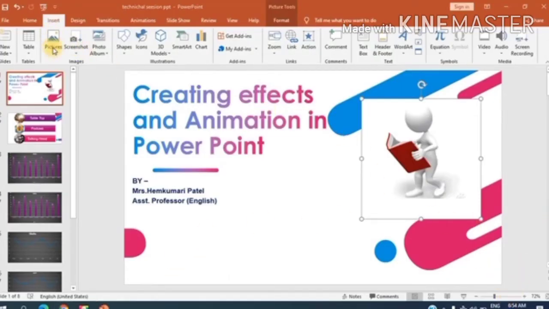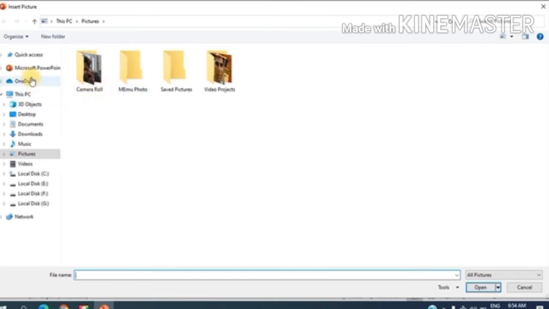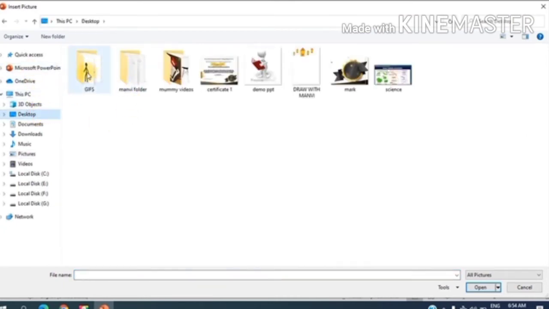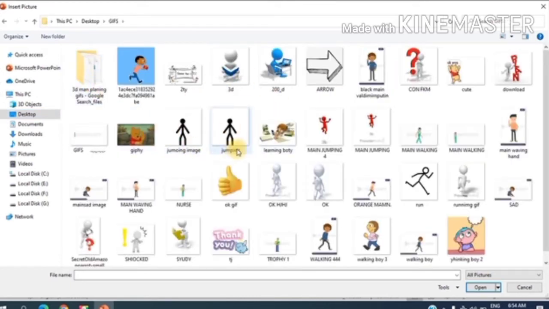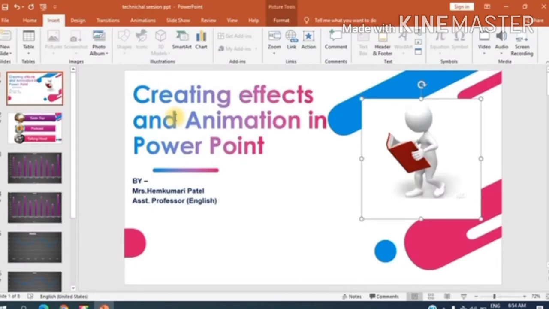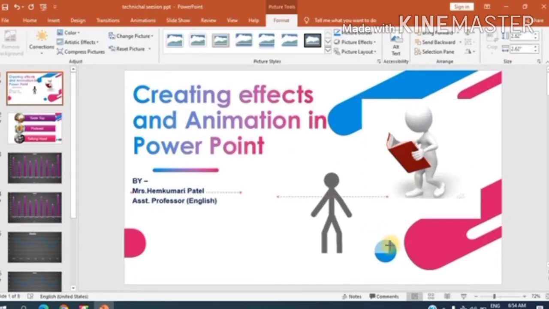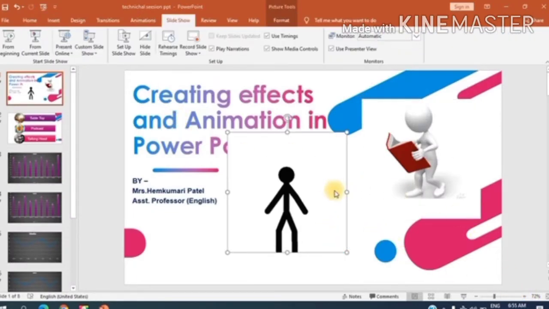Now, I can get that particular picture by clicking on this option which I have saved on this device. So I am getting it from the option this device, and this is the particular folder GIFs. So click on this. Let me select the jumping image. Yes, it's here now.